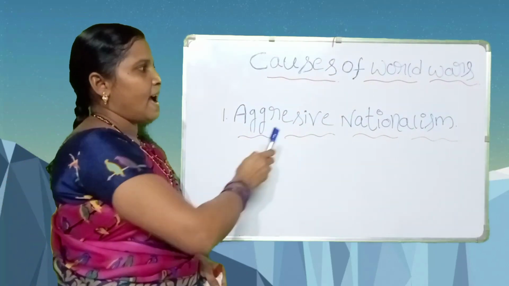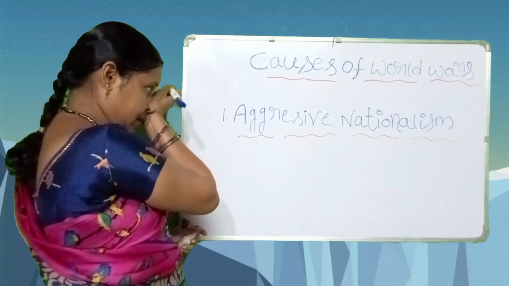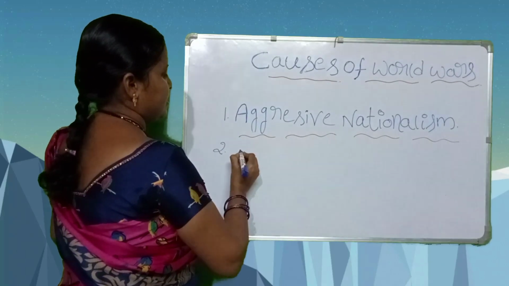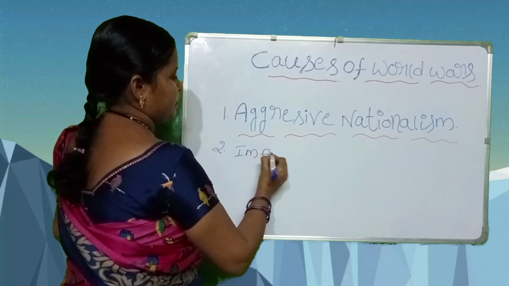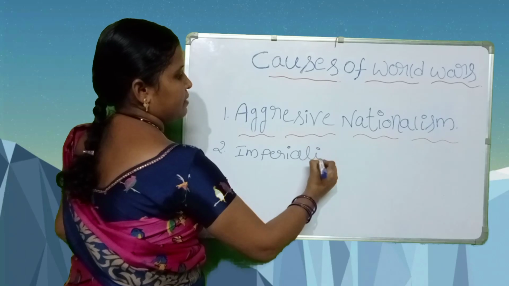First one is aggressive nationalism. Second one, imperialism.